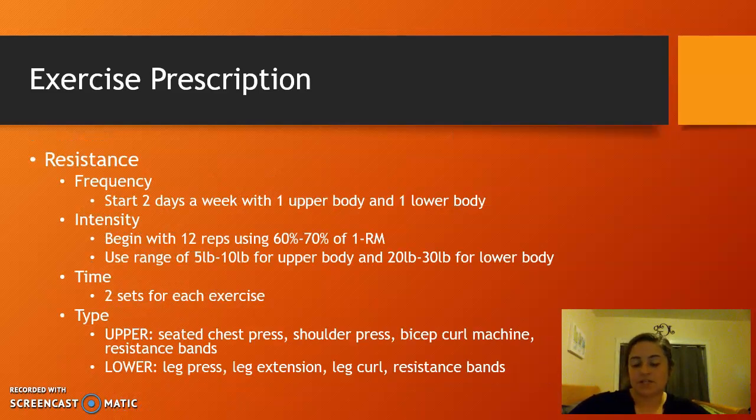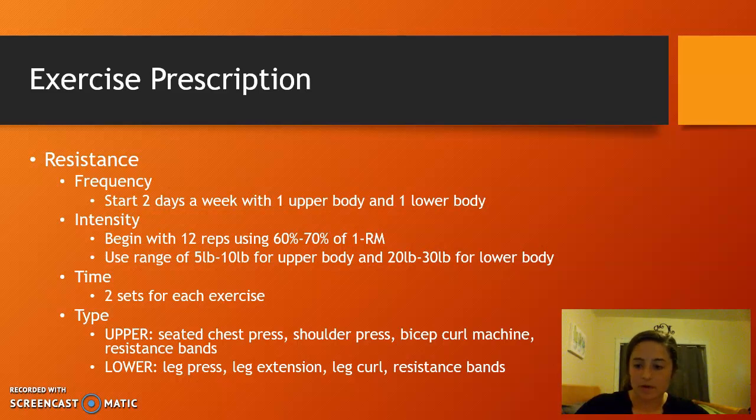Resistance, so frequency, I just decided to start off with 2 days a week, and then 1 upper body, 1 lower body day. Intensity, we began with 12 reps using 60-70% of her 1 RM, so using a range of 5 to 10 pounds for her upper body and then 20 to 30 pounds for her lower body. Time, we just did 2 sets for each exercise.